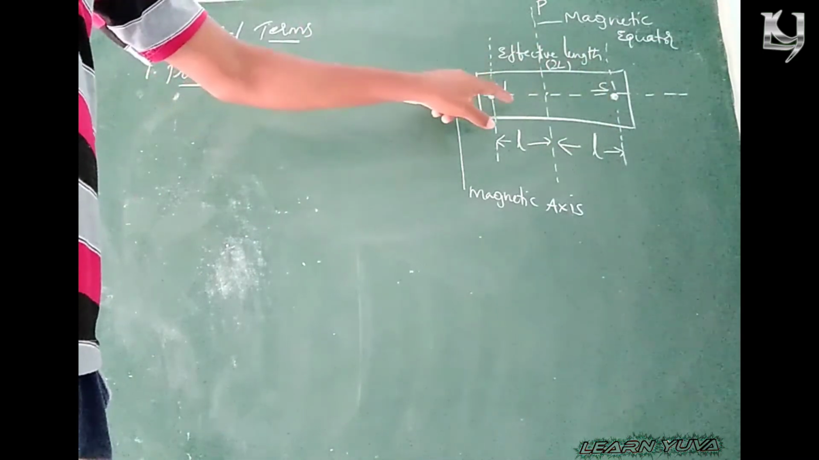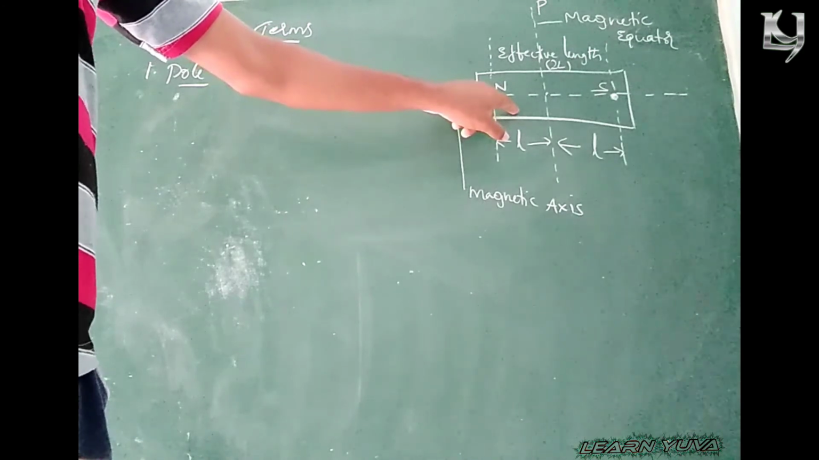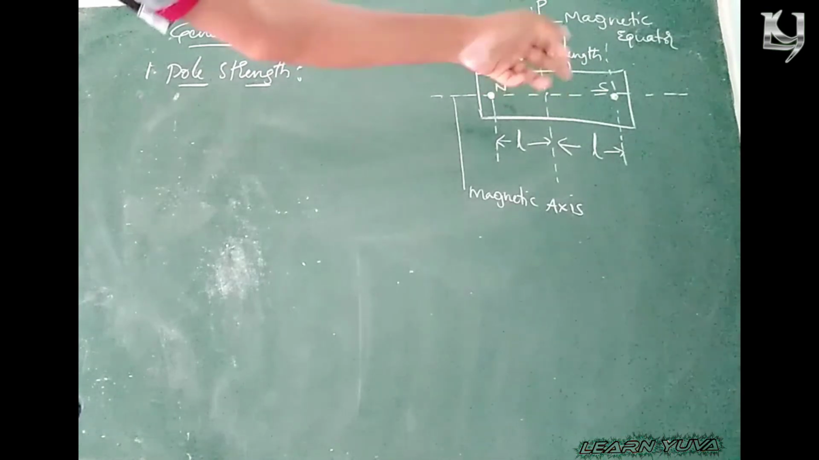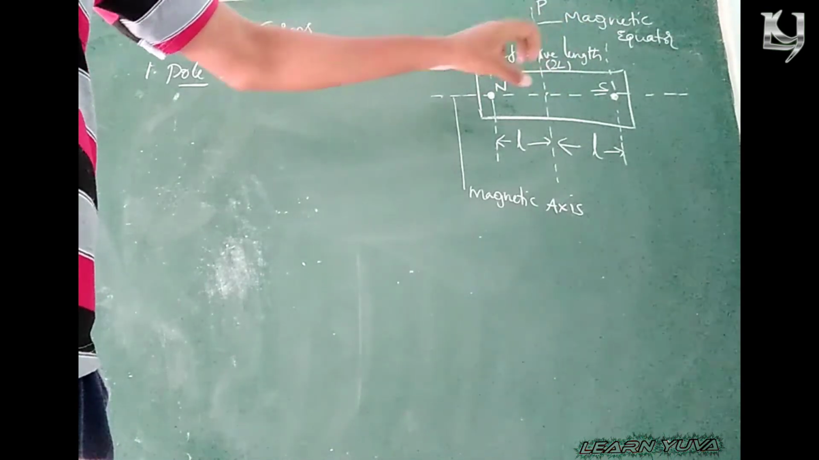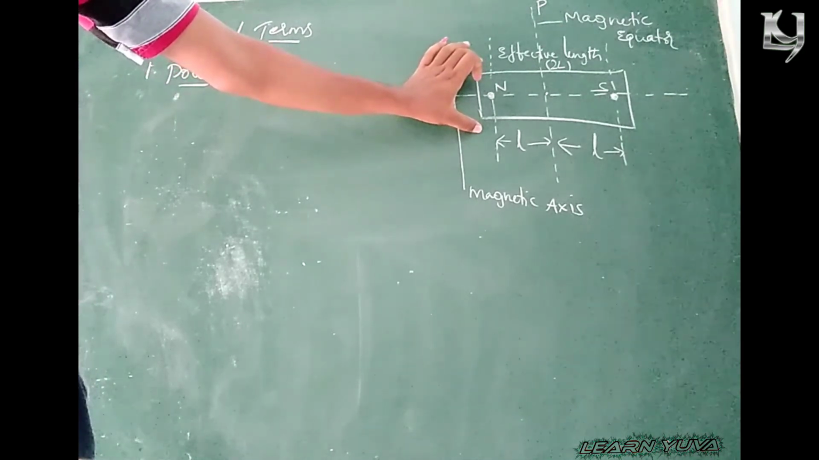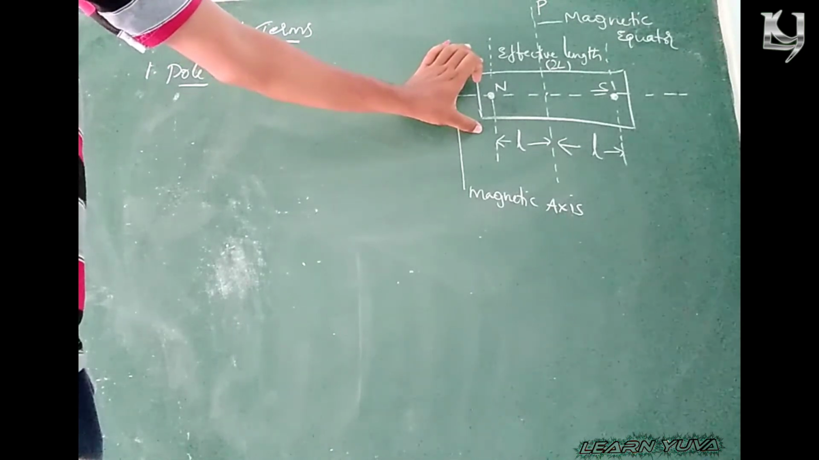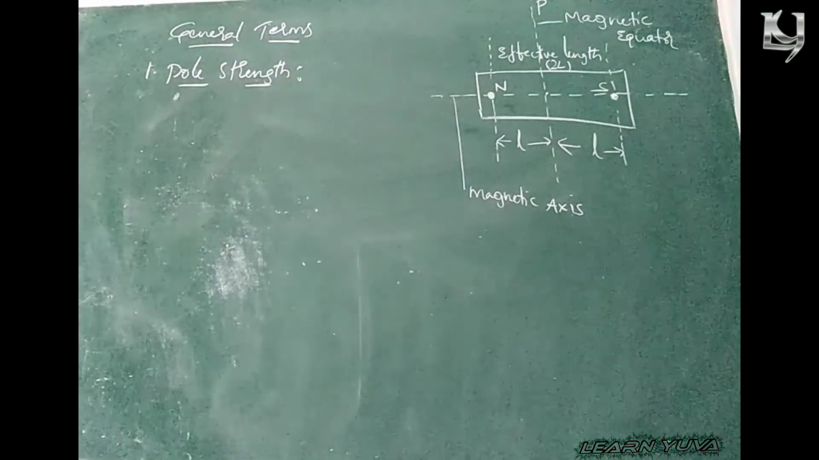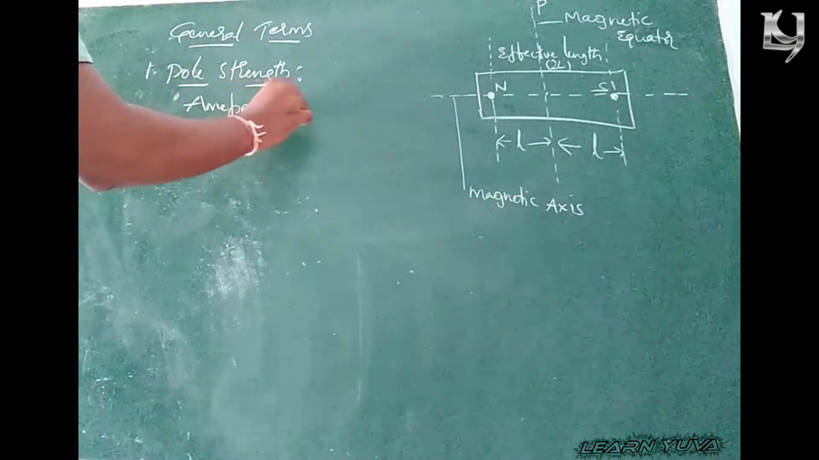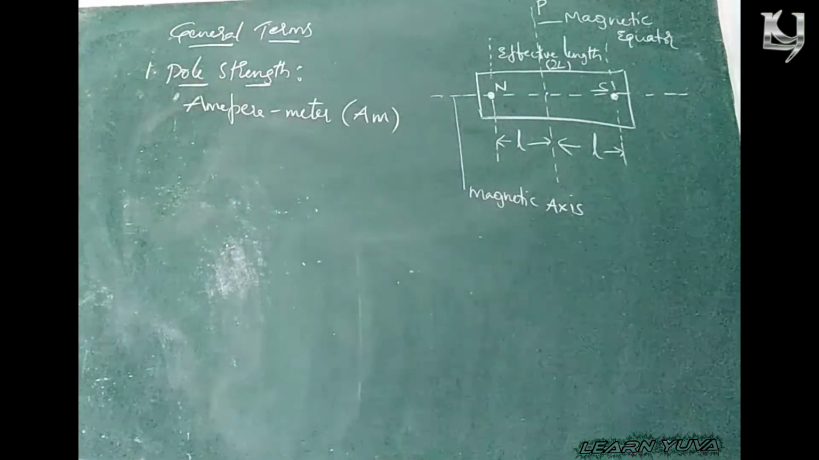Right? The individual capacity, the ability of a pole of a magnet to attract or repel other magnetic poles or other magnetic materials, is known as pole strength. Pole strength has the unit of ampere meter, simply A m. Right?